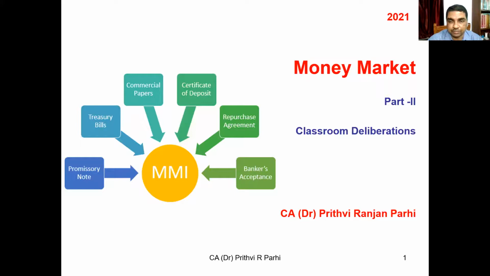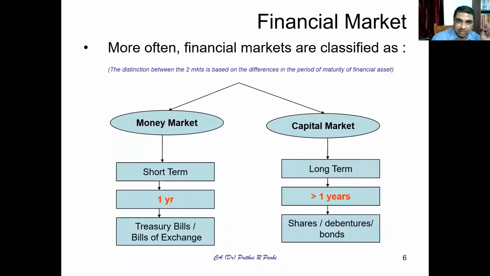Sharing the screen with you right now. In the previous class also I was telling you that money market is that component of the financial market where very short-term securities, short-term financial instruments, are traded. On the basis of durability of the instruments dealt in the market, we can classify the financial market in two categories: one, money market, and the other one is capital market.